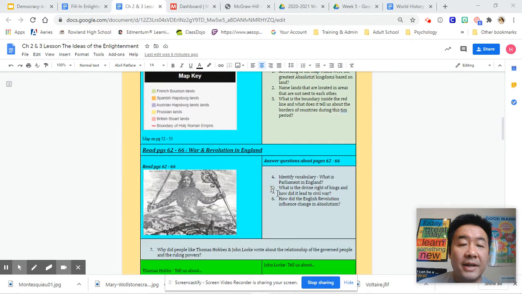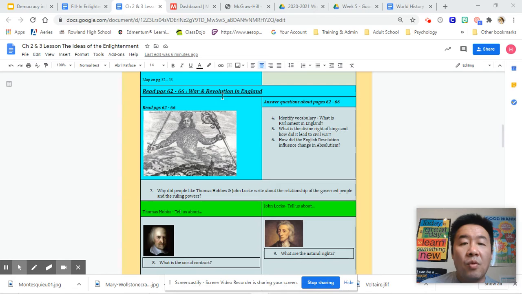All right, so we're going to go to pages 62 to 66, talk about the War and Revolution in England. And this series of events over the course of maybe a century really actually made a difference in what we know as democracy today. And so we're going to be looking at what parliament is. So look for the identified vocabulary. It's always going to ask you about certain vocabulary, and parliament is an important vocabulary word that you should know. If you don't, Google or check the book or use a glossary in the book, but you need to identify the vocabulary. So look for those kind of questions when they just ask you to identify vocabulary.